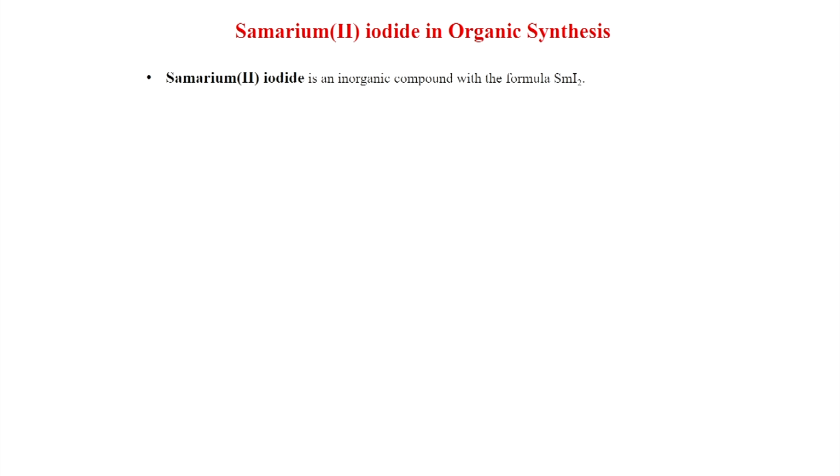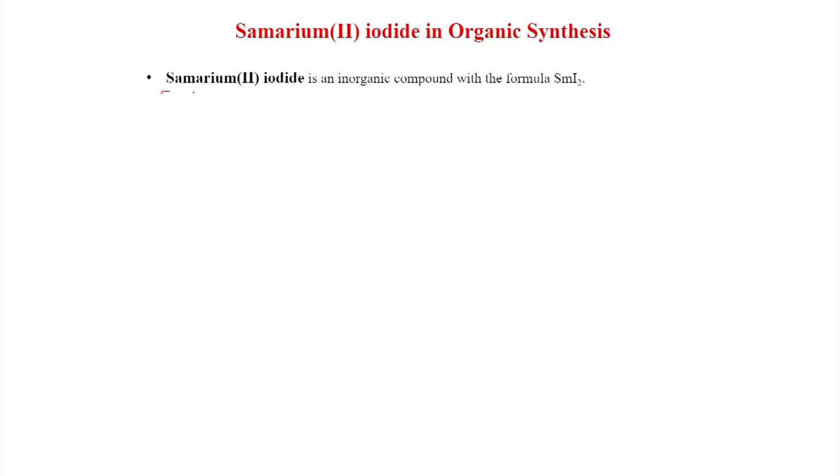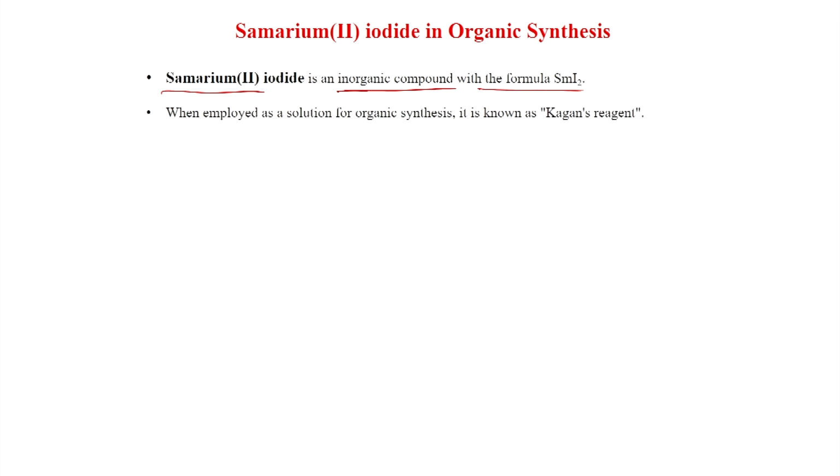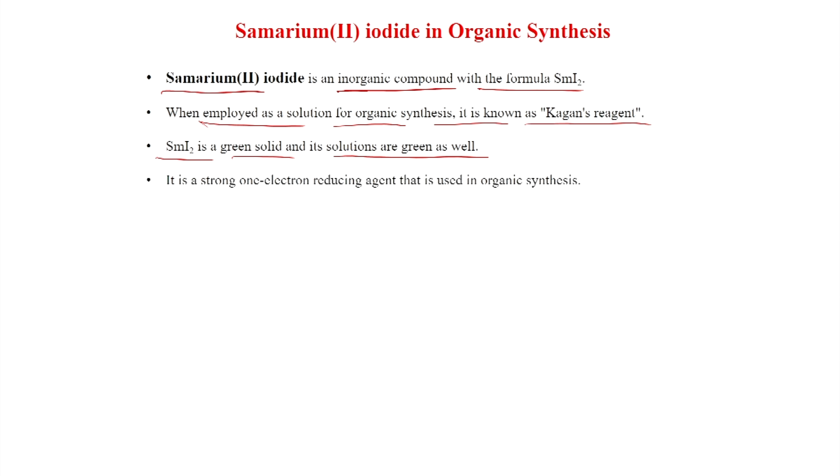So, samarium iodide is a useful reagent in organic synthesis and many transformations have been carried out with samarium iodide. Samarium iodide is an inorganic compound with the formula SmI2. When employed as a solution for organic synthesis, it is known as Kagan's reagent, and SmI2 is a green solid and its solutions are green as well.